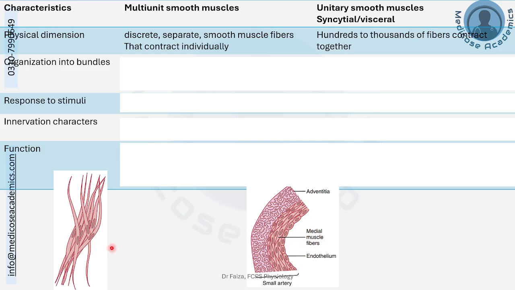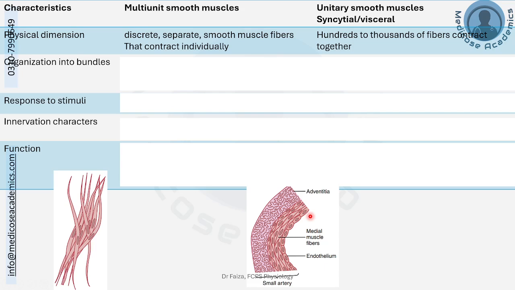As you can see over here in the images as well, the multi-unit smooth muscles have smooth muscle fibers acting as separate units, present as distinctive muscle fibers, separate from each other, uninucleated, and spindle shaped. Whereas unitary smooth muscles, as you can see over here, are connected to each other and arranged in the form of bundles, and have not retained their individual muscle fiber shapes. These are unitary smooth muscles.